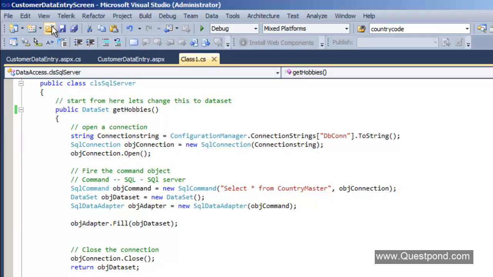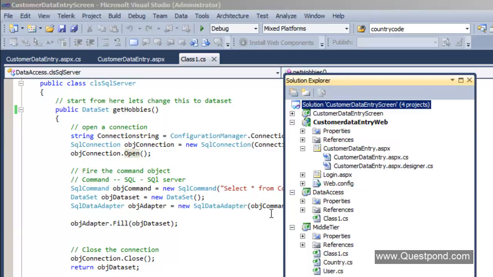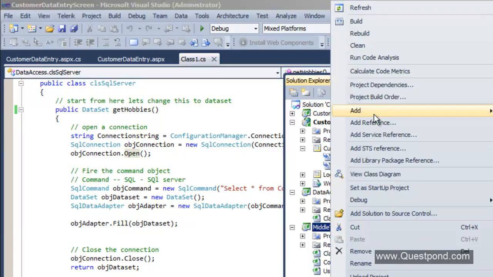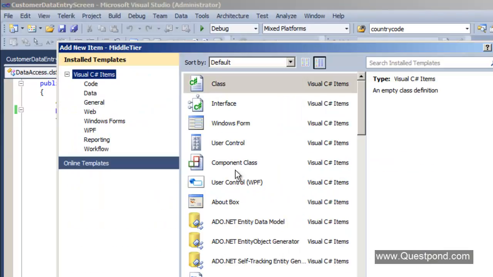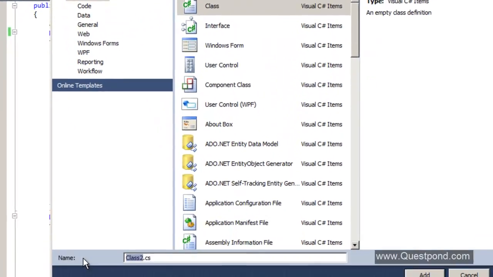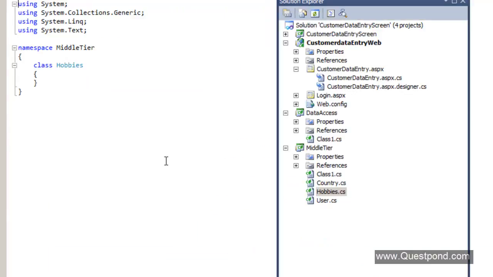And let's also create one more class here, in the middle tier, which is for hobbies. So from this hobbies class, we will make a call to the SQL Server class to get the data set.